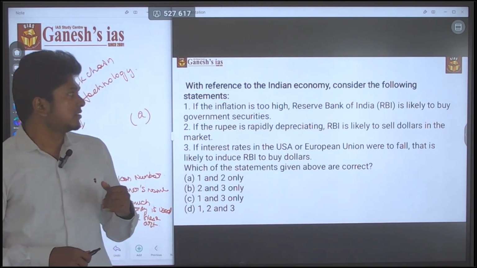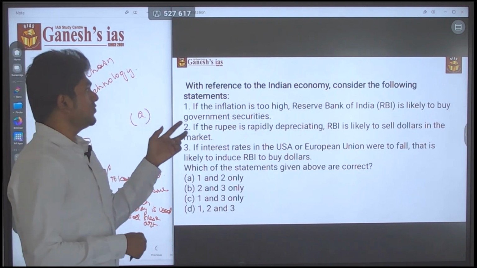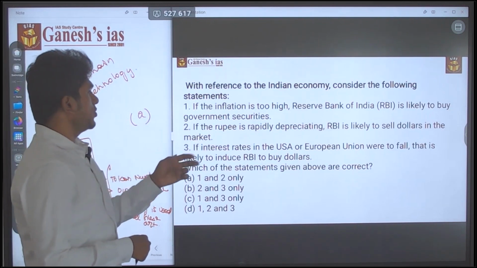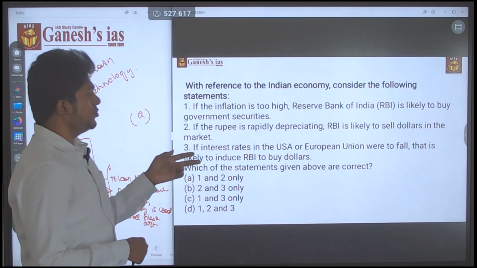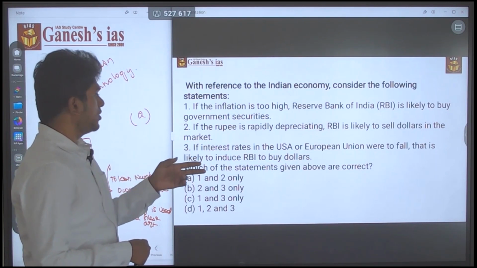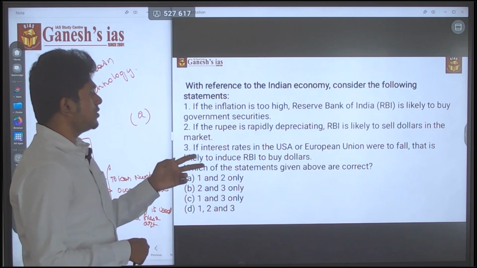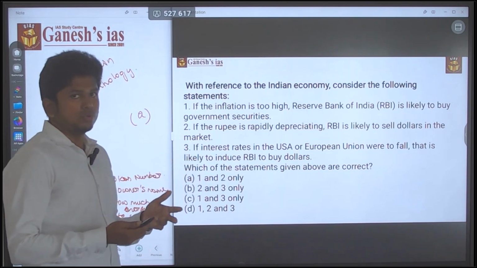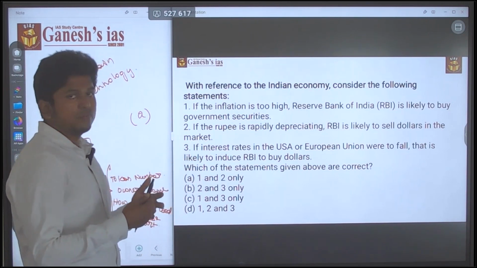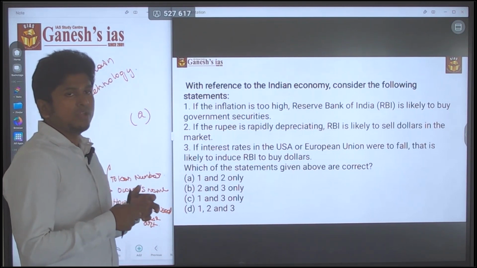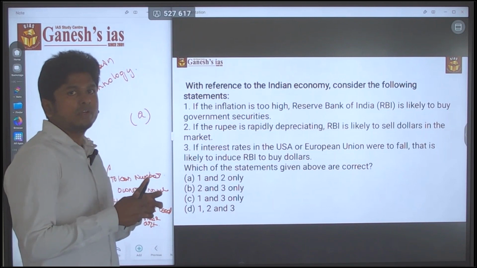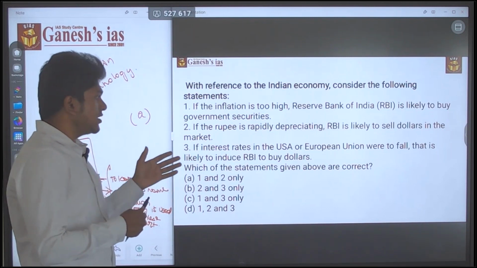Consider that with reference to the Indian economy, consider the following statements. Just look into the third statement. If the interest rate in the USA and European Union were to fall, that is likely to induce the RBI to buy dollar. I don't know. It's one of the toughest statements. I have to think. I need a certain time period of more than 1 minute to think about this statement.